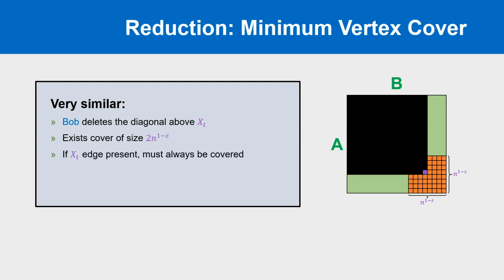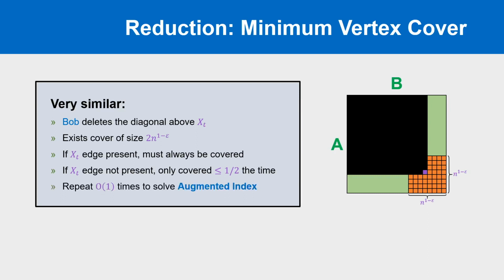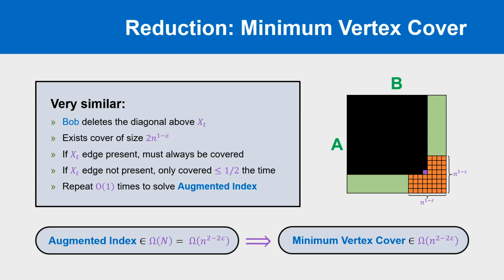However, if the purple cell is a 0, then it is indistinguishable from the other zeros on the diagonal, of which there are at least 4n with high probability. Only 2n can be covered, so the purple cell is covered at most half the time. By repeating a constant number of times, we can look at only the occasions when xt was not flipped, and identify whether it was always covered or covered only half the time, to determine its value. As we only use a constant number of parallel repetitions, we get the tight bound of omega of n to the 2 minus 2 epsilon.